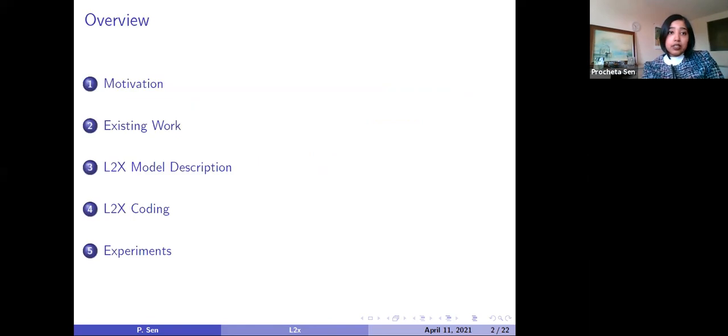Let's start. So this is an overview of my whole tutorial. First I will give a brief motivation of the explanation framework. Then I will talk briefly about the existing work. Then I will directly go to the L2X model, which is the Learning to Explain model. And then I will show the coding and how to implement it and how we can use this framework with some real hands-on coding. And then I will discuss the results reported by this paper, where they showed how they have used this L2X model to explain some classification models.